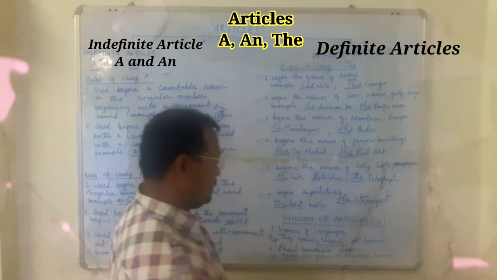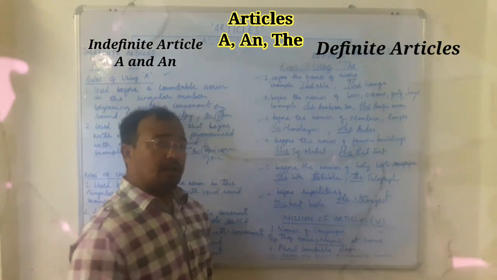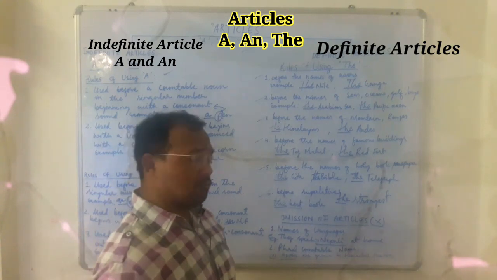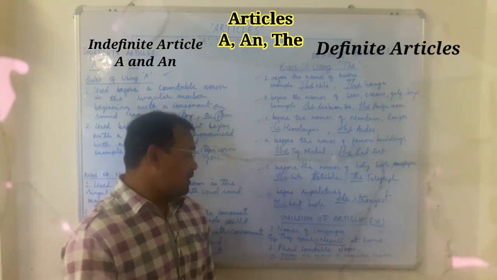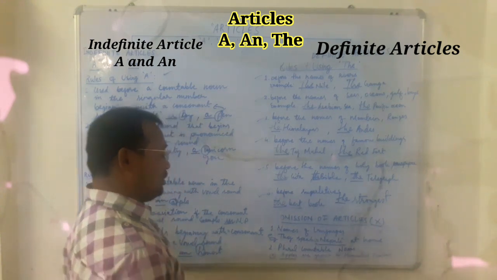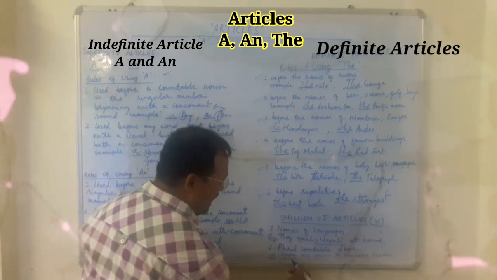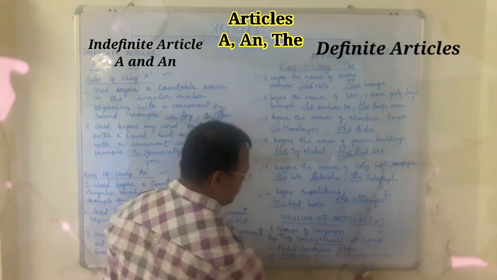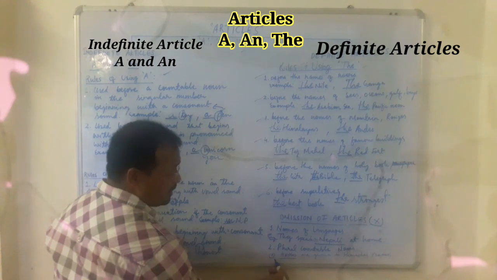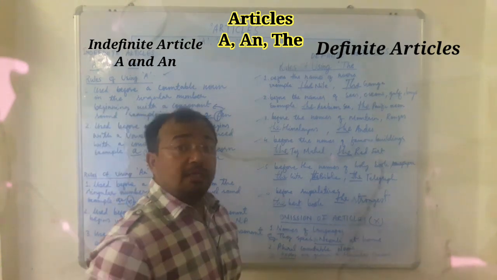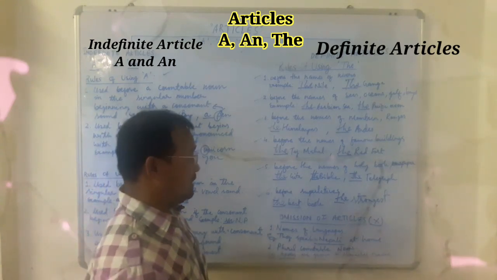Okay. Another is before plural countable nouns. So in a sentence, if there is a plural countable noun, like you have learned singular, plural, then also you need to put a cross symbol. That means an article is not required here. For example, apples are grown in Himachal Pradesh. Now apples is a plural form and a countable noun, but you cannot put any article in this place. That means you just put a cross symbol in this place.